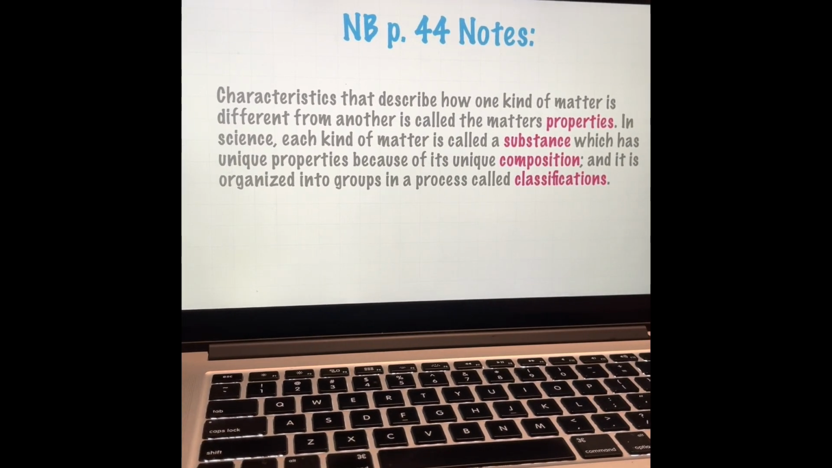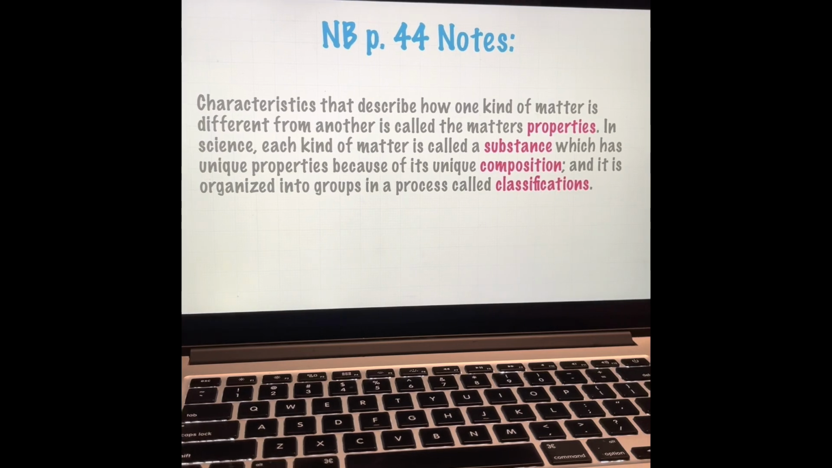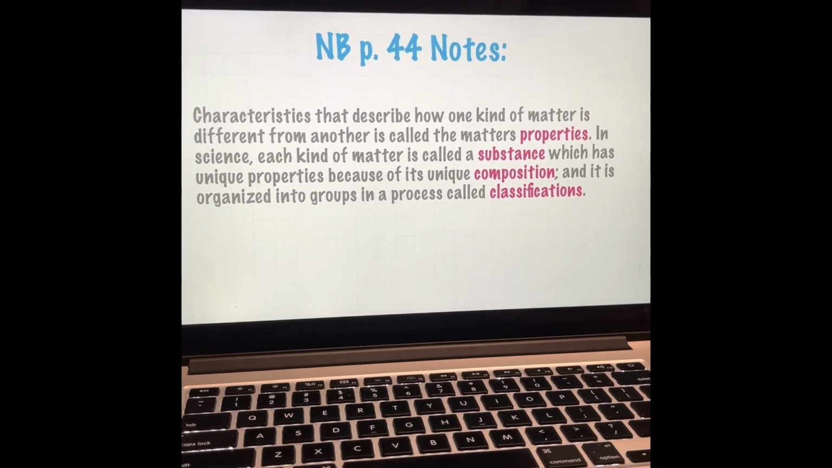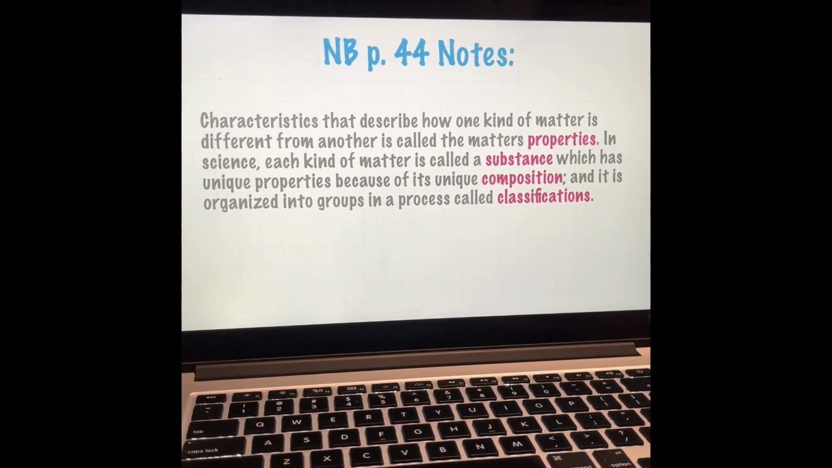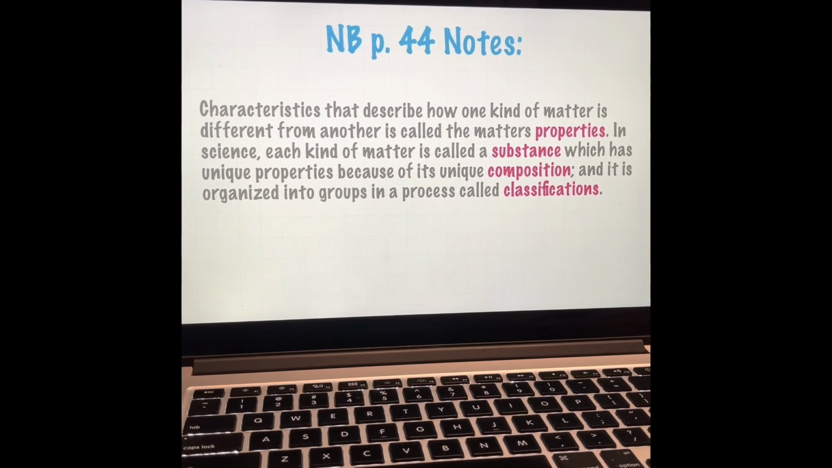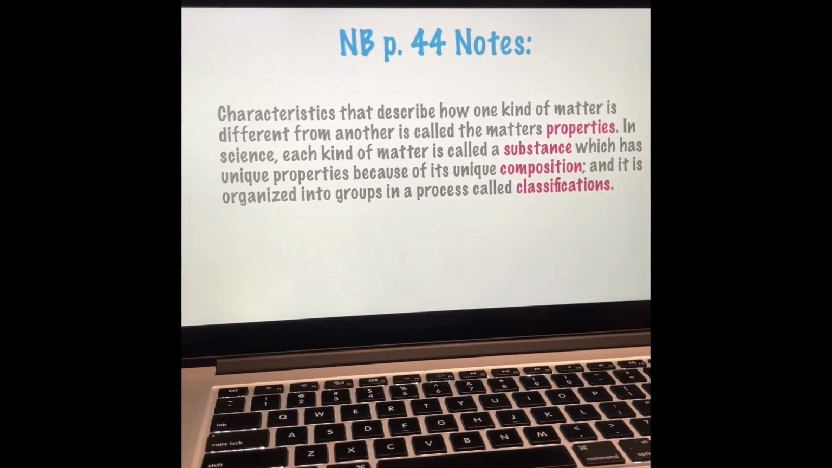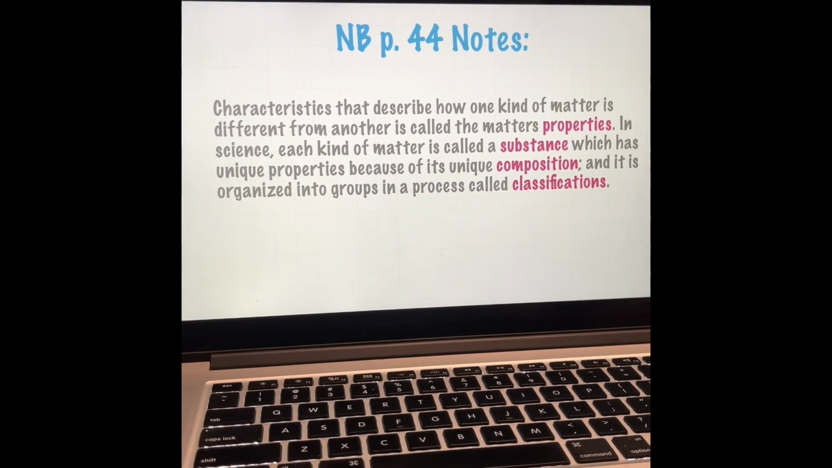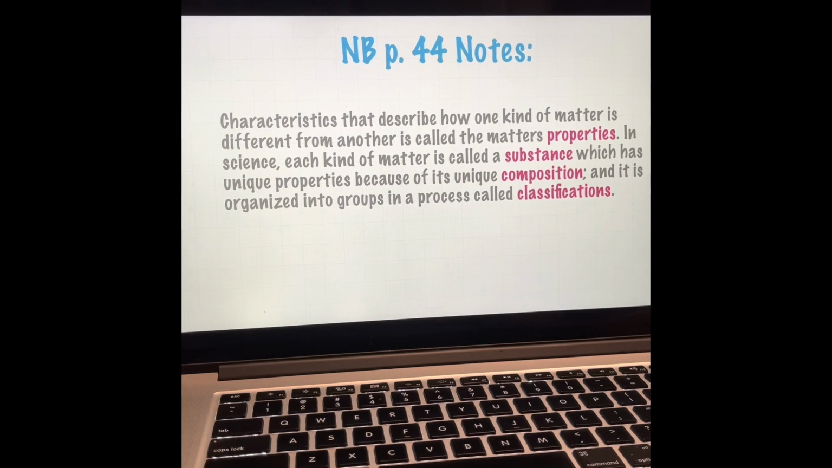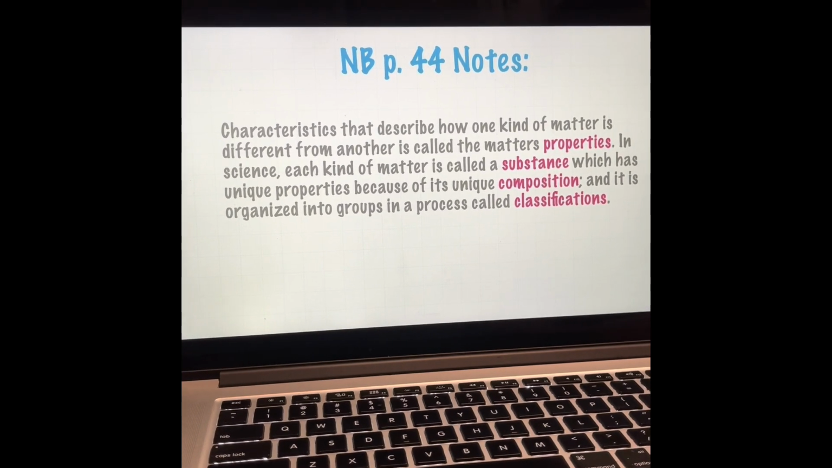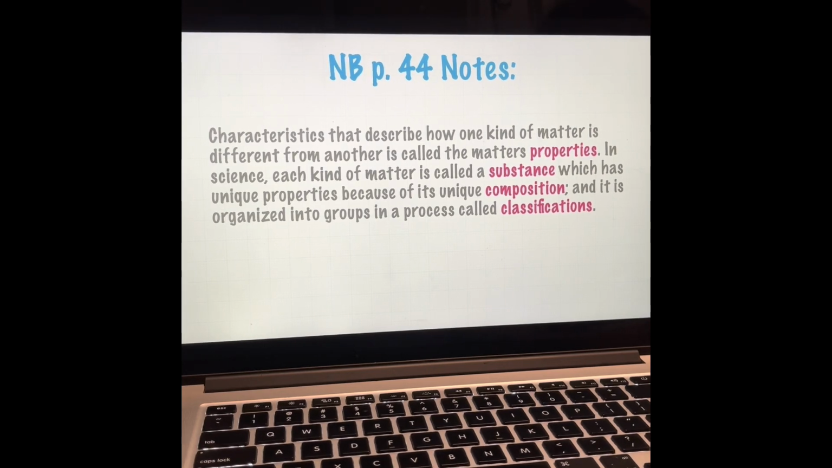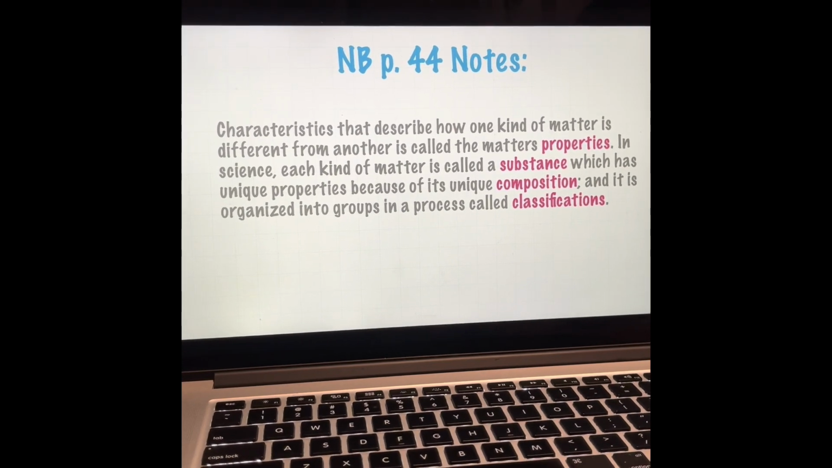On page 44 in our notebook, we need to fill in some of these words, and then we can define some of these words. Characteristics that describe how one kind of matter is different from another is called the matter's properties. In science, each kind of matter is called a substance, which has unique properties because of its unique composition, and it is organized into groups in a process called classification.